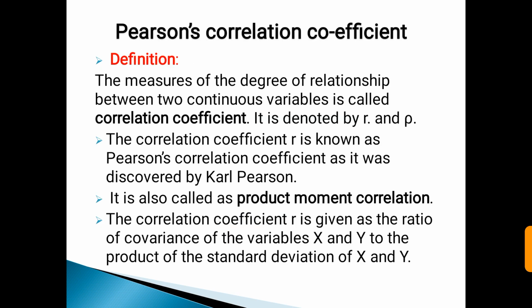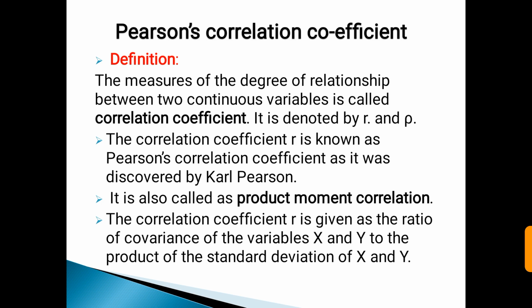Next we have to see the next topic, Pearson's correlation coefficient, that is the measure of the degree of relationship between two continuous variables is called the correlation coefficient. It is denoted by r in the case of a sample, and it is denoted by rho in the case of a population.